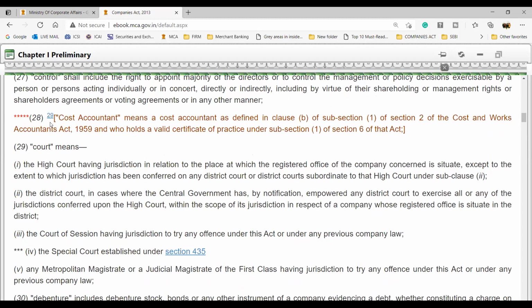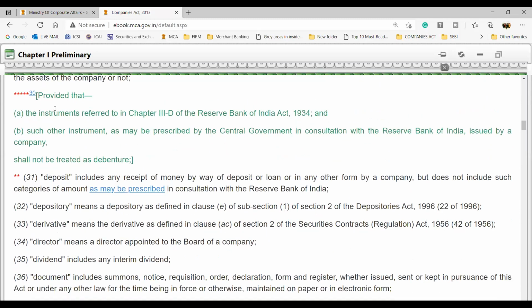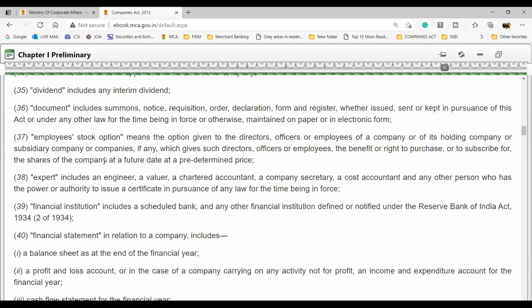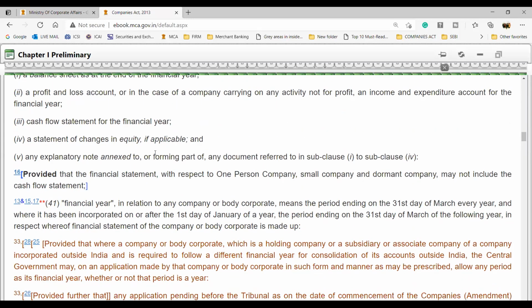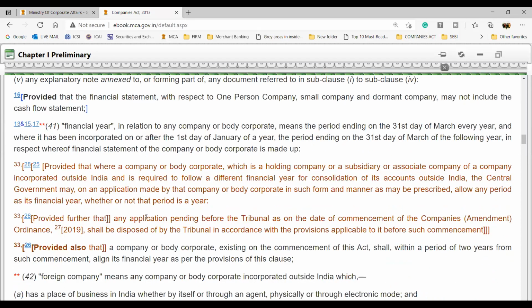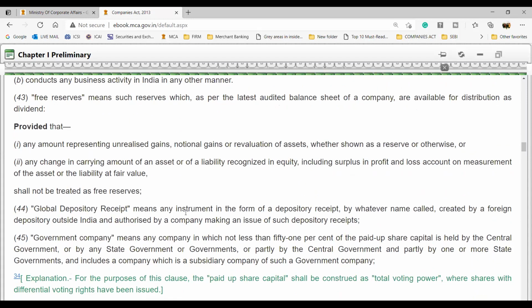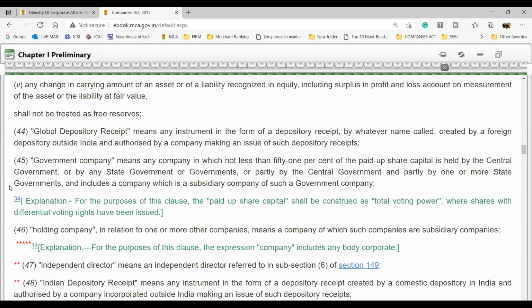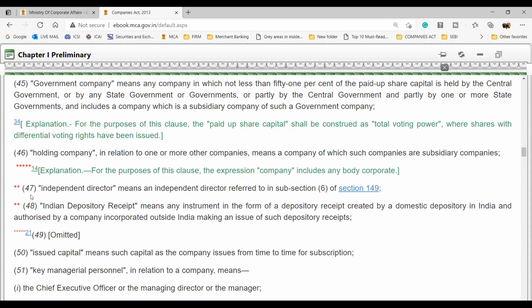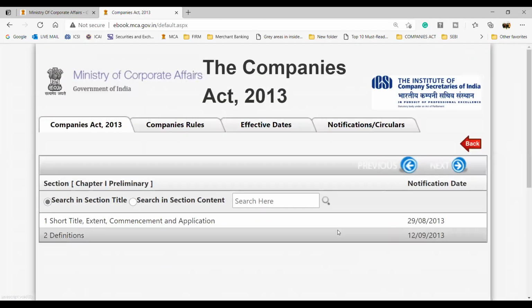Here in the ebook you'll find the most updated text. आप ये देख रहे हो, यहाँ पे जैसे changes दिया हुआ है, स्टार लगा हुआ है, तो ये सब amendments जैसे जैसे आते हैं, green color से कुछ लिखा हुआ है, तो जैसे जैसे amendments आएंगे, they keep on updating it. अभी recently Companies Act में amendment हुआ तो उन्होंने change कर दिया, कभी कोई नया proviso add हो जाता है, sometimes they change the wordings, sometimes "and" is replaced with "or", "shall" is replaced with "may", or vice versa. What all things are there? So you see a new explanation is added, holding company. So you'll find all these changes, right? All this you can access on the Ministry of Corporate Affairs website.